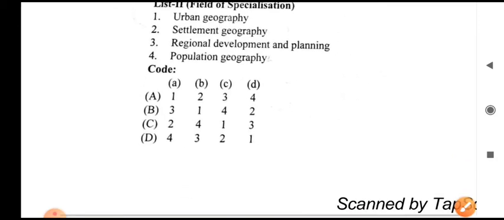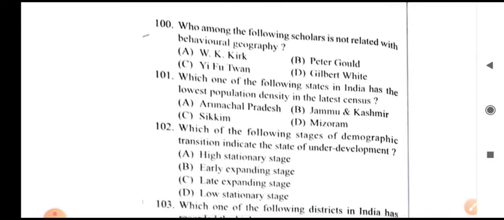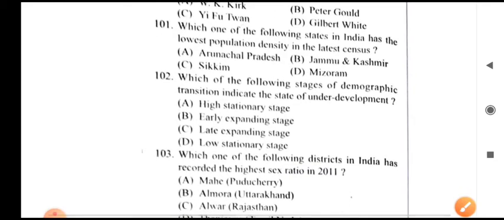The 100th question. Who among the following scholars is not related with the behavioral approach? Yi-Fu Tuan is not related to the behavioral approach. 101. Which one of the following states in India has the lowest population density in the latest census?